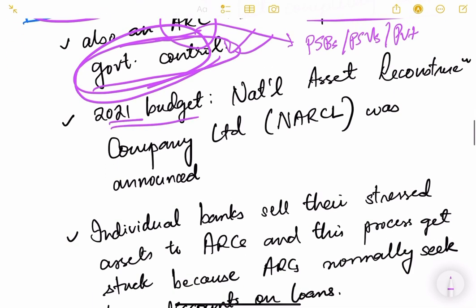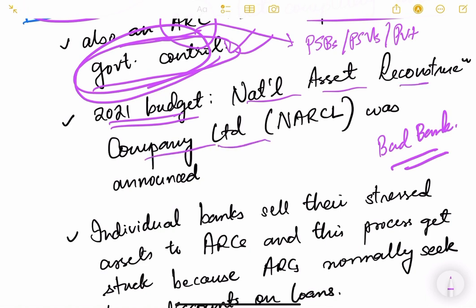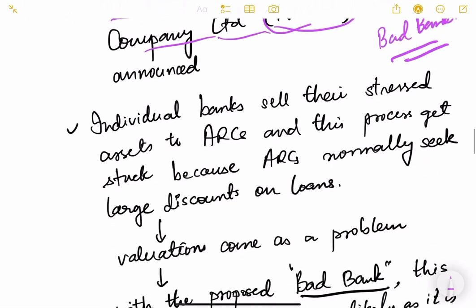In the 2021 budget, our finance minister announced the establishment of the first bad bank of India. Its name was National Asset Reconstruction Company Limited, NARCL, to be owned by the government of India. So this will be our first bad bank.